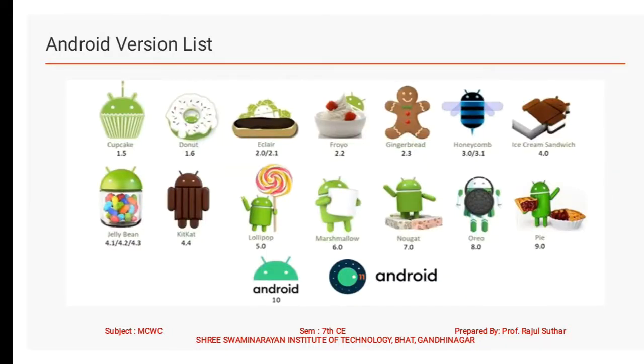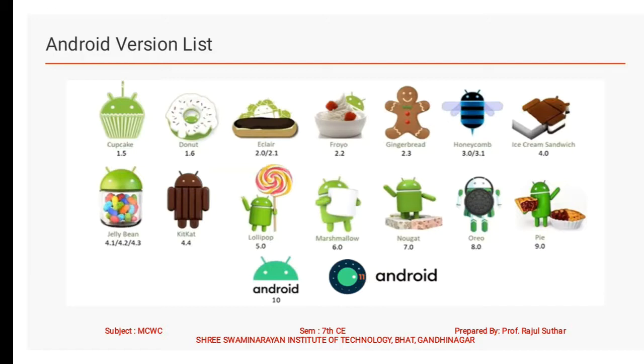Then let me discuss the Android versions. Let's start with the first, 1.0, then 1.5 Cupcake, then Donut 1.6, Eclair 2.0, 2.1.